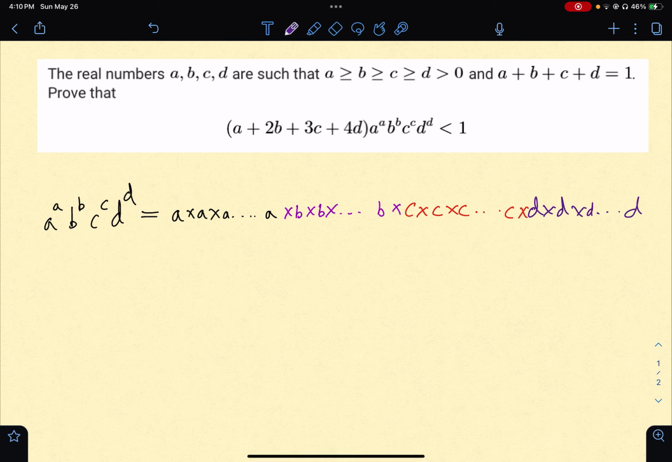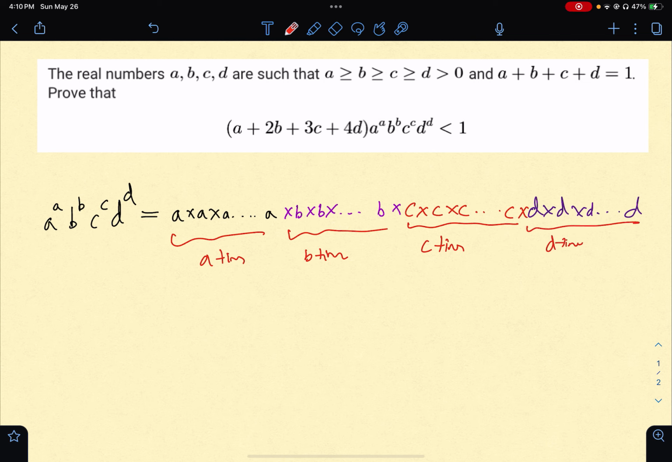So a is being multiplied with itself a times, b is being multiplied with itself b times, and c is being multiplied with itself c times. Similarly for d, d is being multiplied with itself d times.